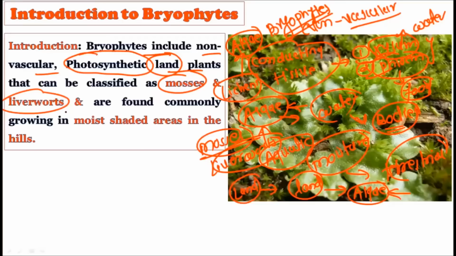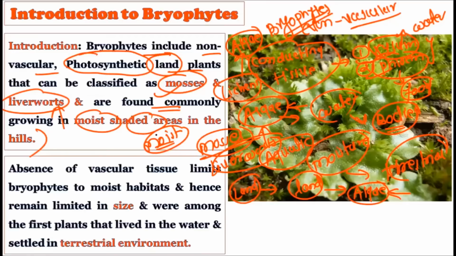They can be classified as the liverworts or the mosses, and are commonly found in the moist shaded areas in the hills. Just because they always require the water for their growth and development, because they lack the xylem and phloem, that is why they cannot do absorption from the soil. And if they are not able to absorb the water from the soil, they must acquire it from the surrounding. And if they want to acquire the water from the surrounding, they must live in and around the moisture areas. That is why they are always found in moist and shaded areas. Whatever the shade is there, they use that shade in order not to get desiccated. Plus, they use all the aquatic areas for their growth and development, because they lack the xylem and phloem, that is, they are non-vascular.